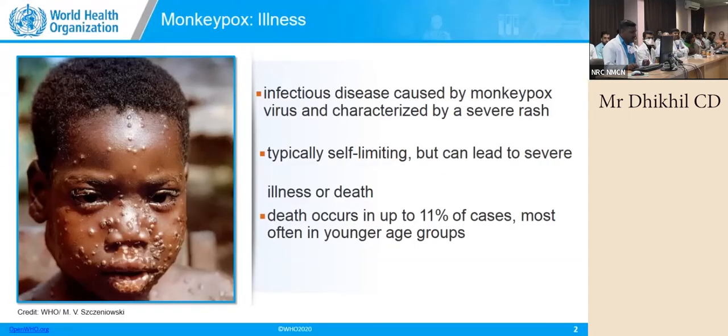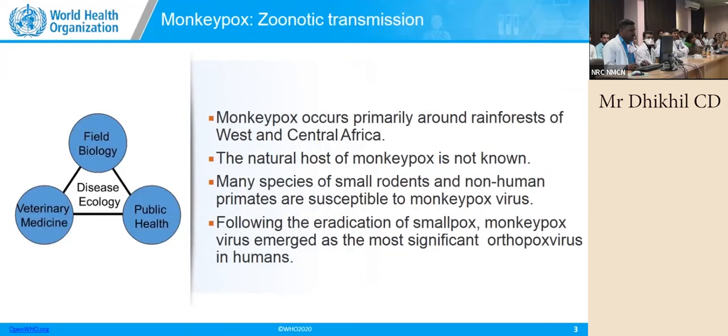It is a virus infection by the monkeypox virus, typically self-limiting, but it can lead to severe illness or death. Death occurs in up to 11% of cases. Zoonotic transmission: it is primarily found in Africa, around the rainforest. The natural host is unknown.